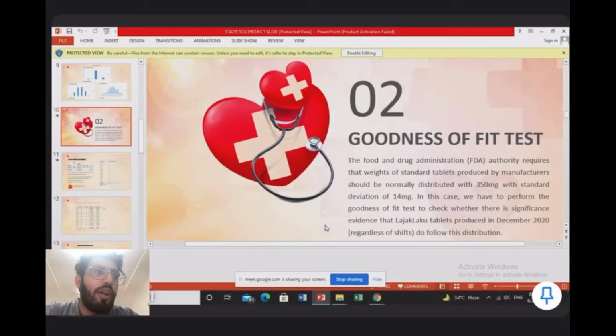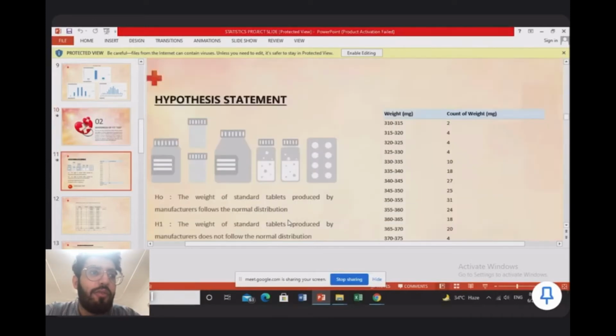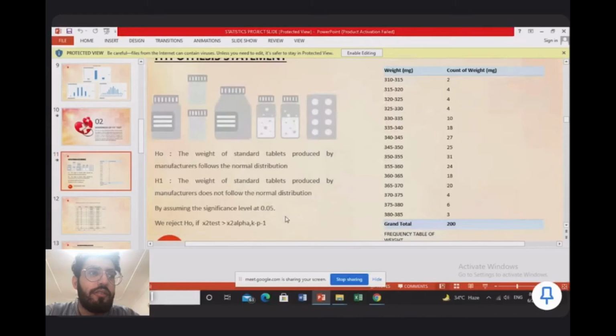In this case, we have to perform the goodness of fit test to check whether the tablets Lajaklaku produced in December 2020 across the 3 shifts do follow this description.